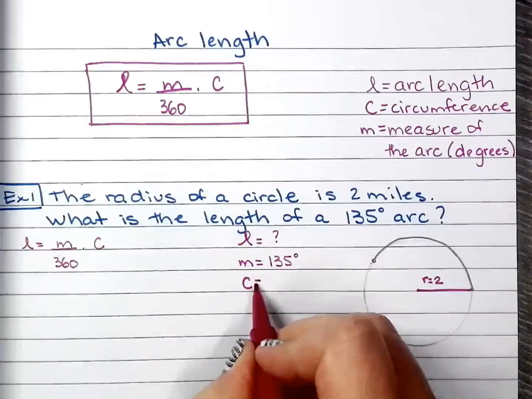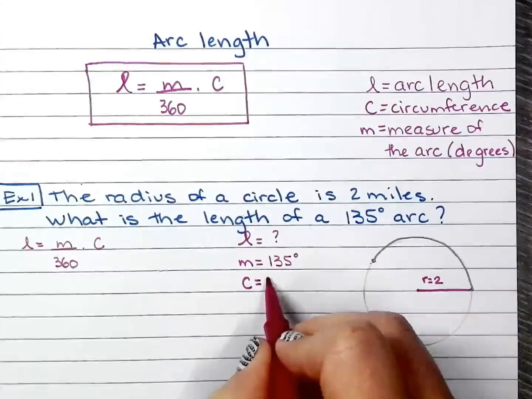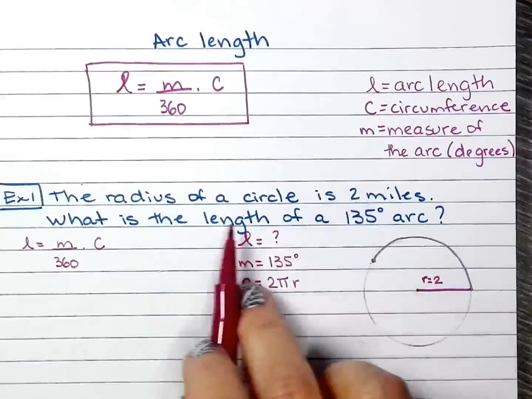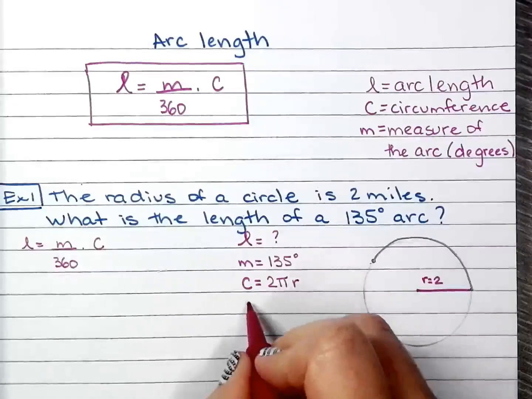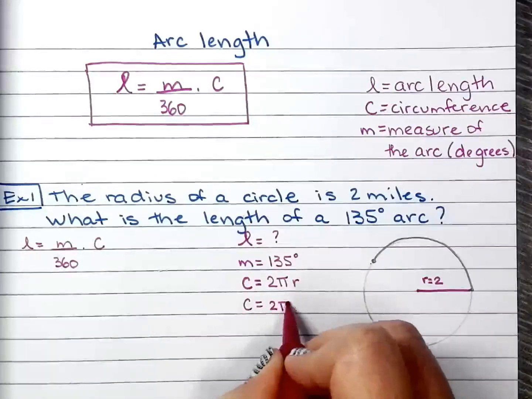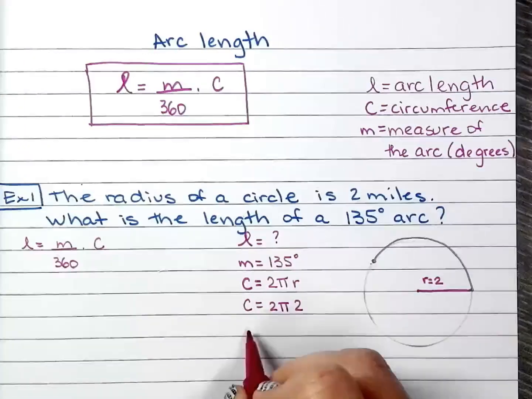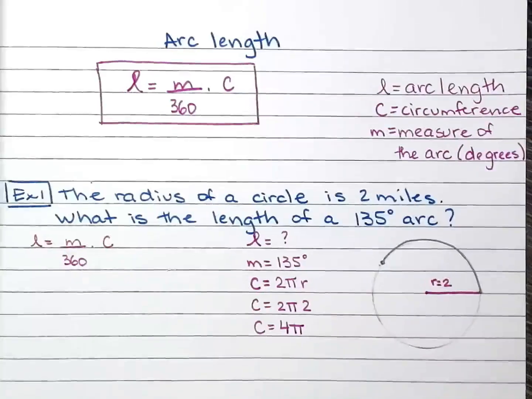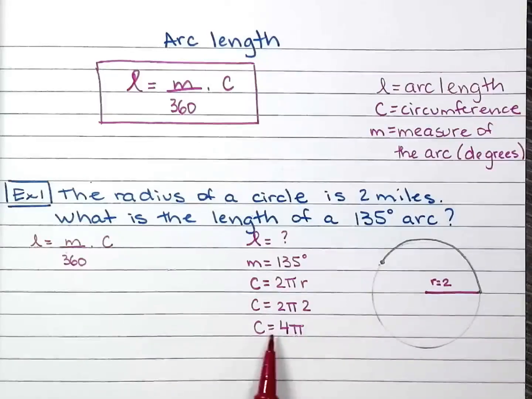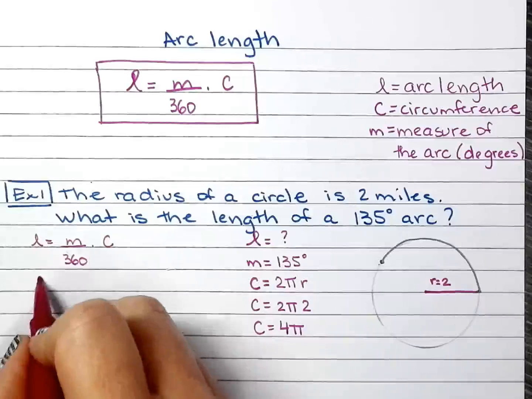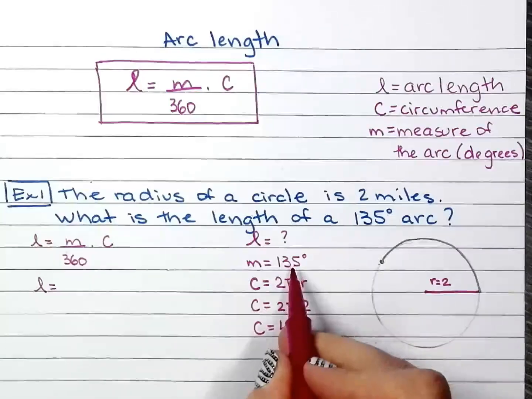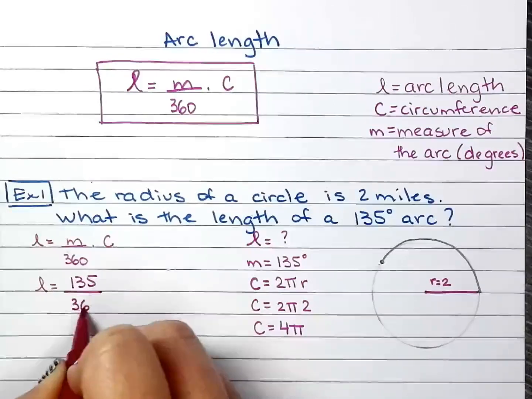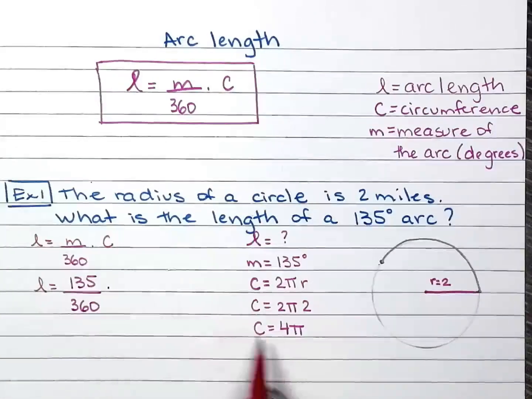So the circumference, I know is 2 pi r. And I also know r is 2 because it told me right there that the radius is 2. So 2 pi r is 2 times 2, which is 4 pi. Okay, so I'm going to use 4 pi for C. So L equals M, M is 135, over 360. And C is 4 pi.